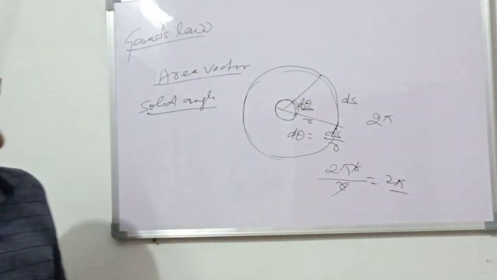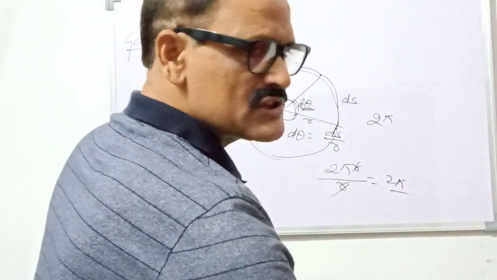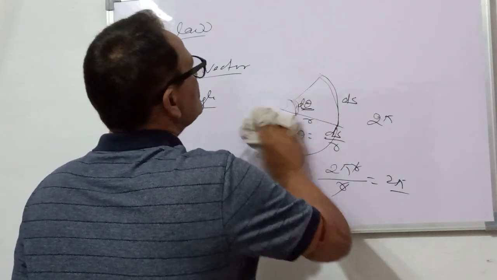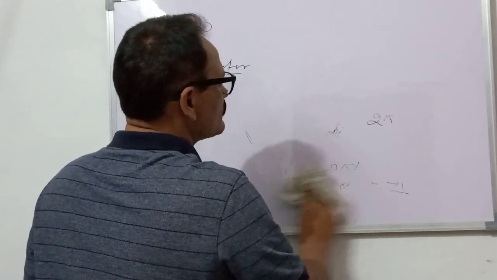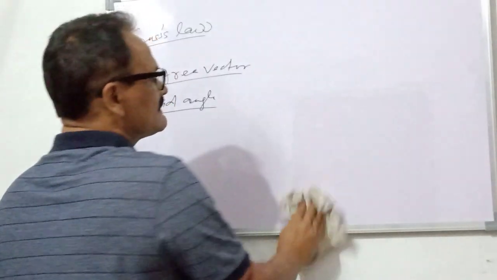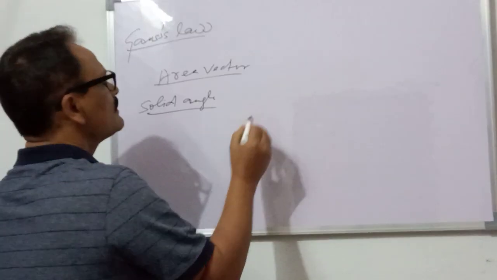So this is the concept of the plane angle, and all of you are familiar with it. Now similarly there is a solid angle also, a three-dimensional angle, subtended by a small area just like a cone.